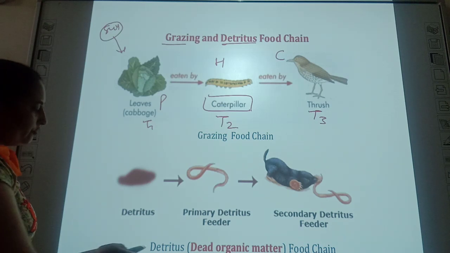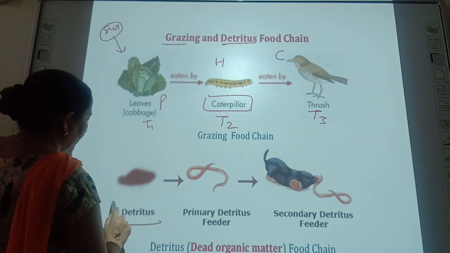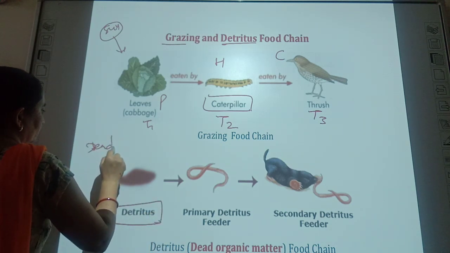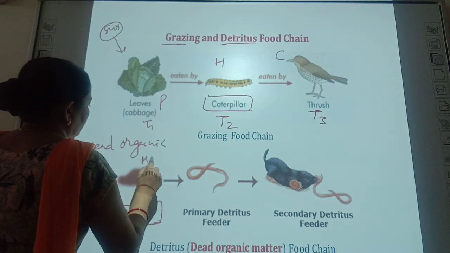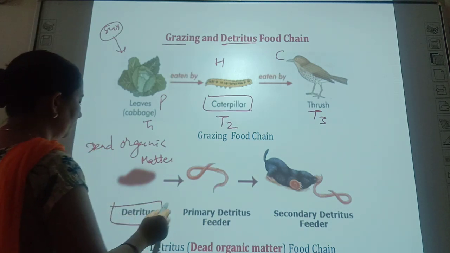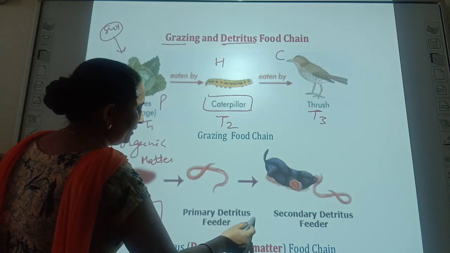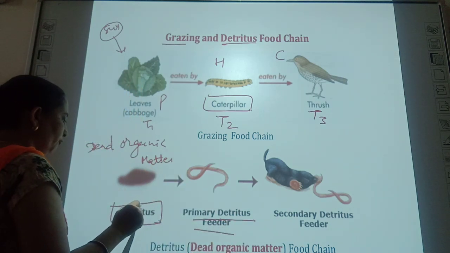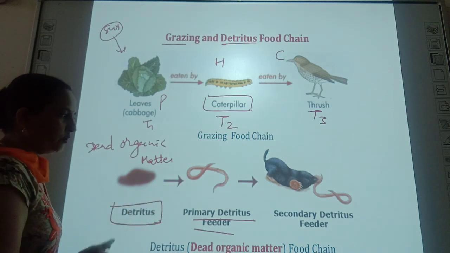But in case of a detritus food chain, the starting material is dead organic matter. Here, the transfer of energy takes place from the organic matter to the primary detritus feeder, which takes its food from the dead organic matter, and these are known as saprotrophs.